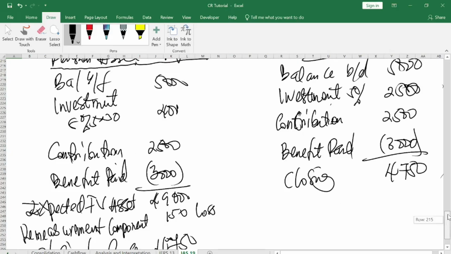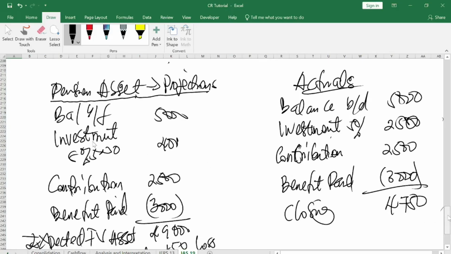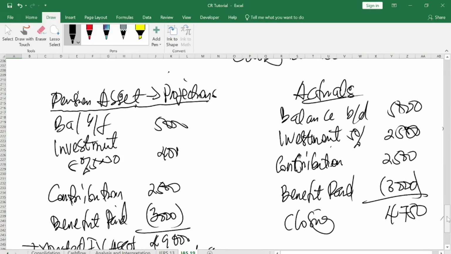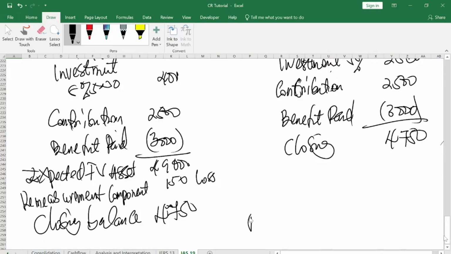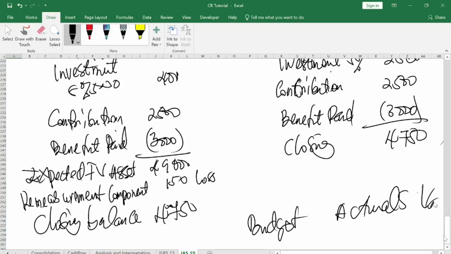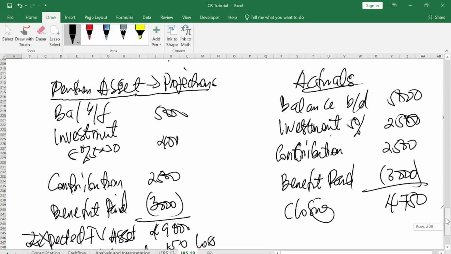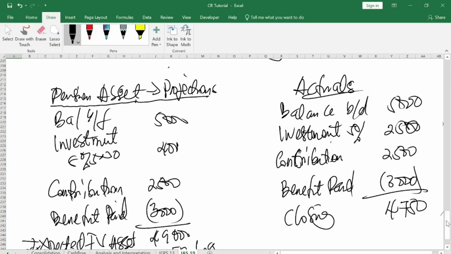Watch here. This is what the actuarial belongs to the company. This is what he planned for the company at the end of the accounting year, that their asset value is going to be 4,900. But at the end of the day, actual is like budget. You are doing budget, your budget and your actuals, and you have your variance. You budgeted that you have revenue of more than 2,000. At the end of the day, you had 1,500. You have a negative variance of 500. The actuarial belongs to the company. He will do the projection for the company.